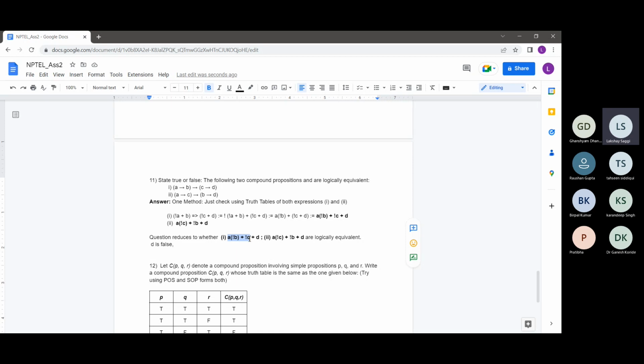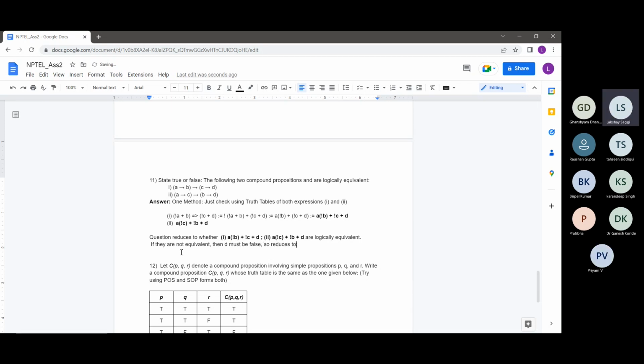These two parts. So how we can check is, I'll just write it down again first. If they are not equivalent, then D must be false.